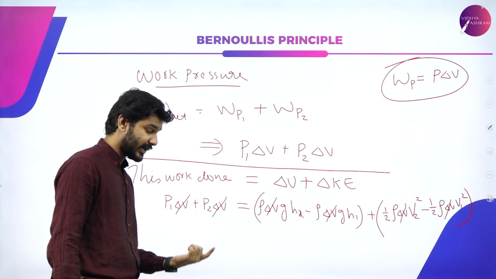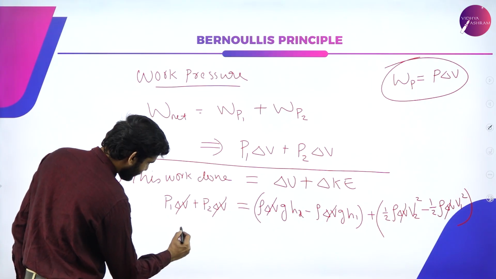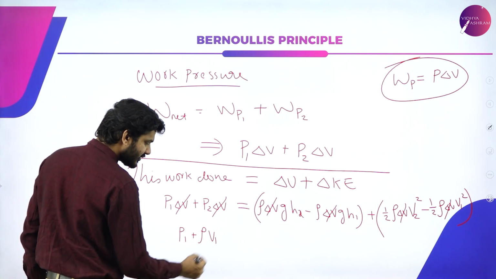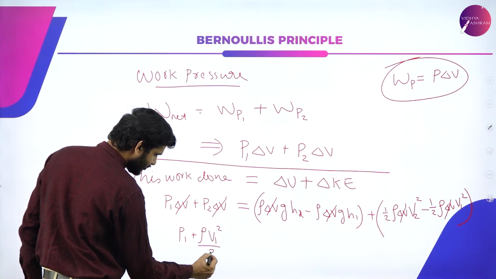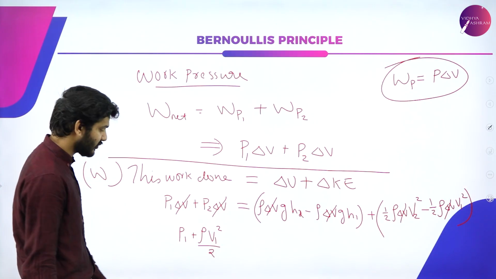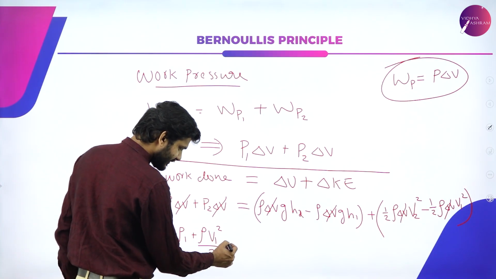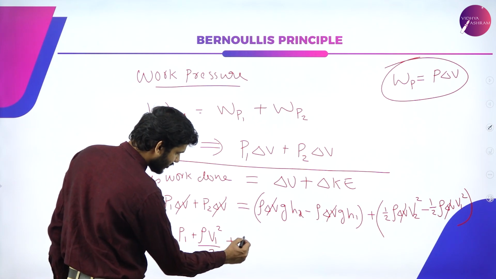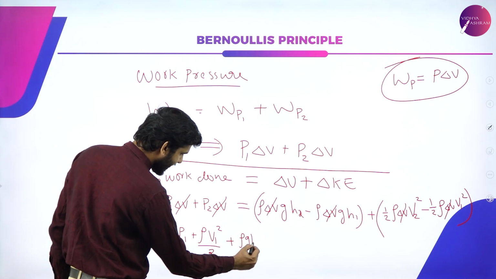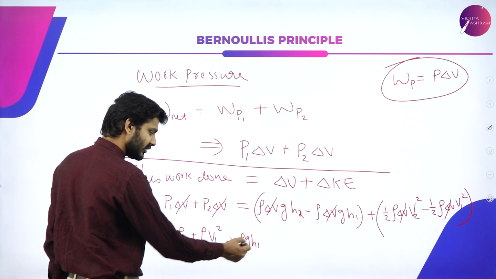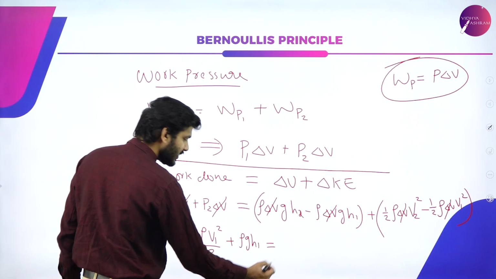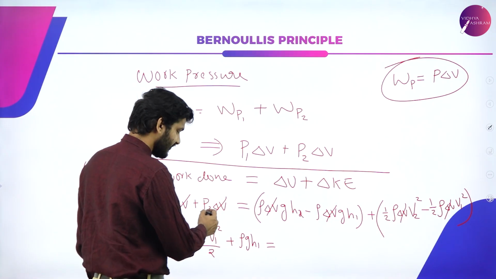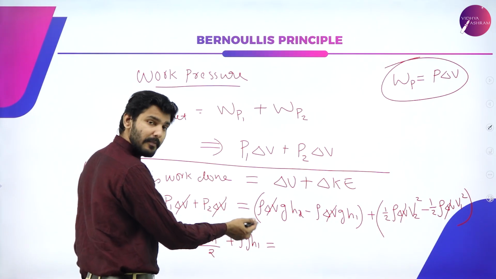Then I can write it as P1 plus rho V1 square divided by 2, or that is half rho V1 square, plus rho g h1, that is all the one terms together, will be equal to, if this goes to the other side, it will be minus.